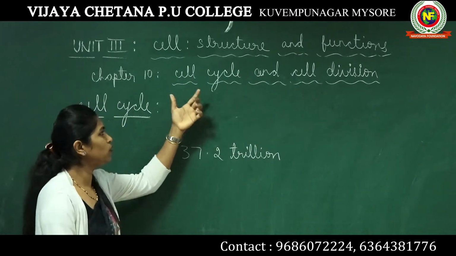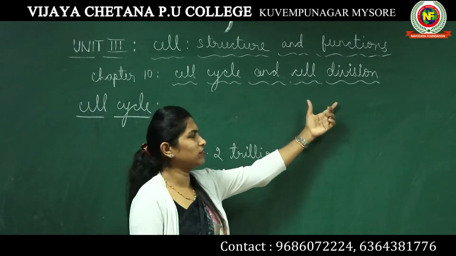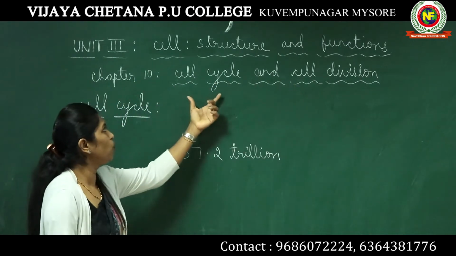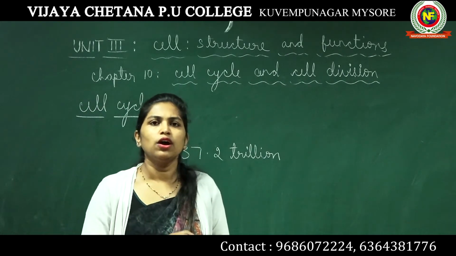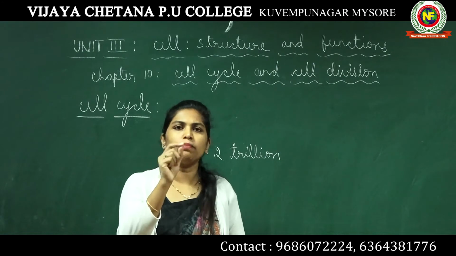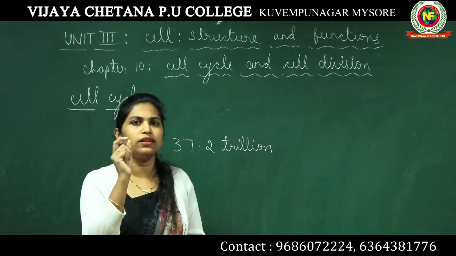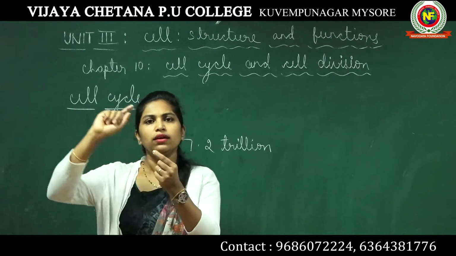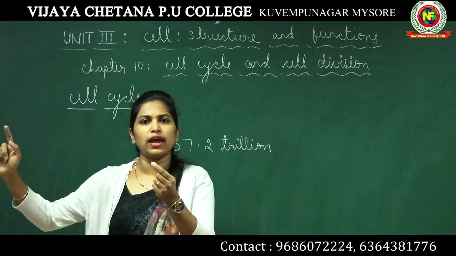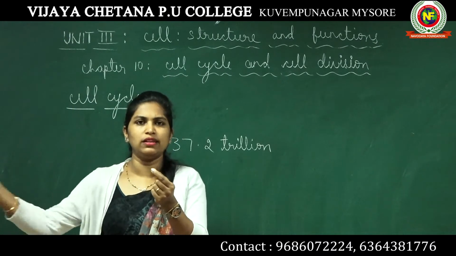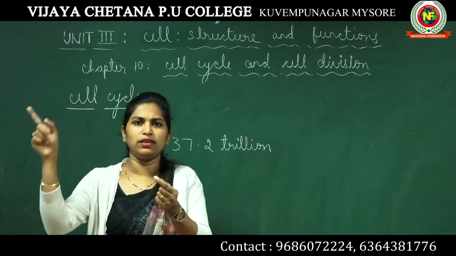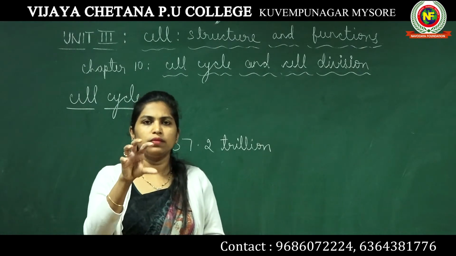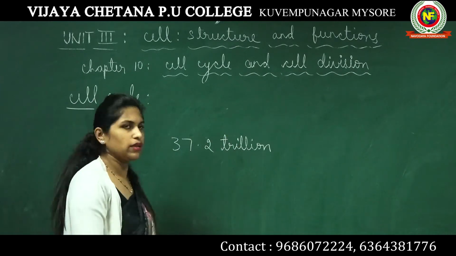However, before knowing cell division, it is very important to know what is a cell cycle. The name itself indicates: from the time a cell is formed till it undergoes cell division and forms two daughter cells, the processes taking place inside this cell are known as cell cycle.